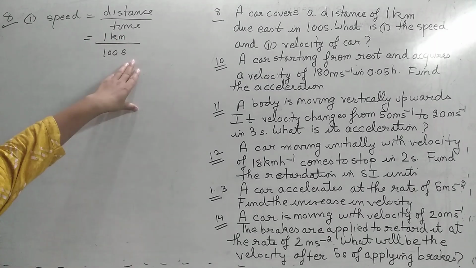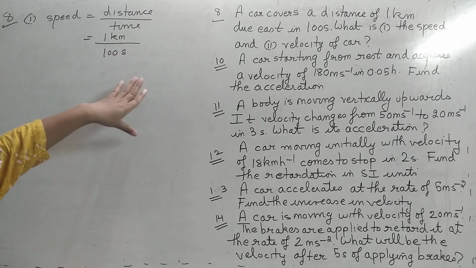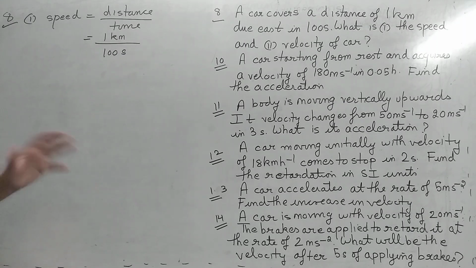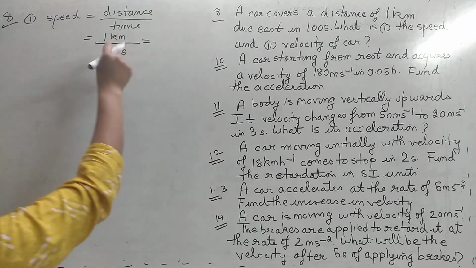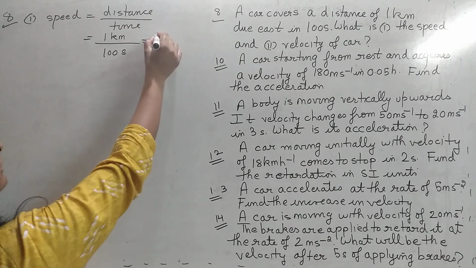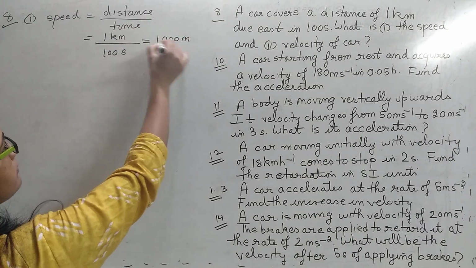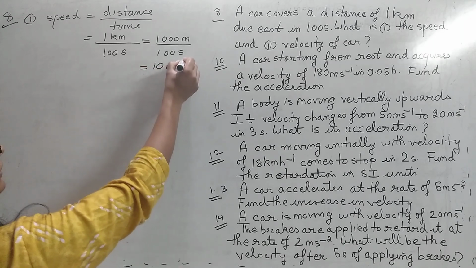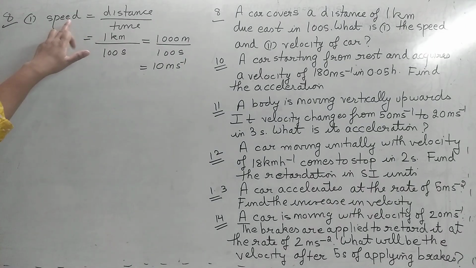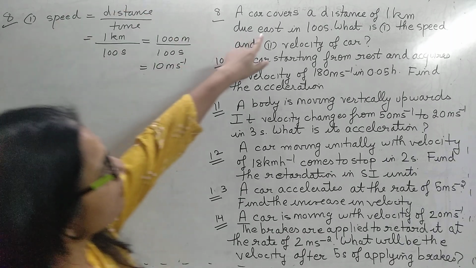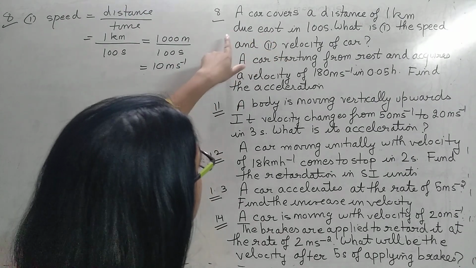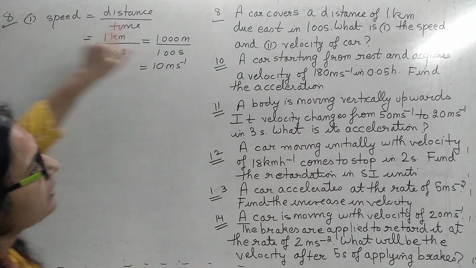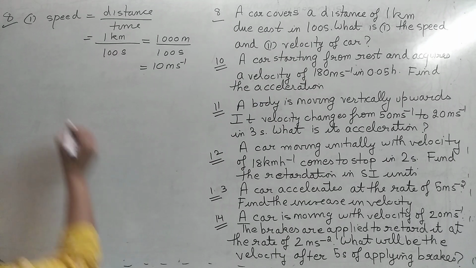So either I can write the speed in meter per second or I can write the speed in kilometer per hour. It is my choice. So I think it is better if I write in meter per second. 1 kilometer can be written as 1000 meter. This is 100 seconds and hence what I am left with is meter per second. When we are talking about speed, we have nothing to do with direction. Whether it is given or not, we have nothing to do with speed. But it has to do with velocity.